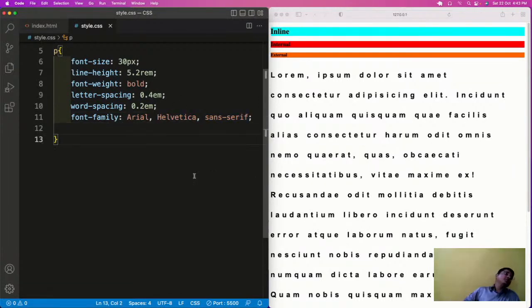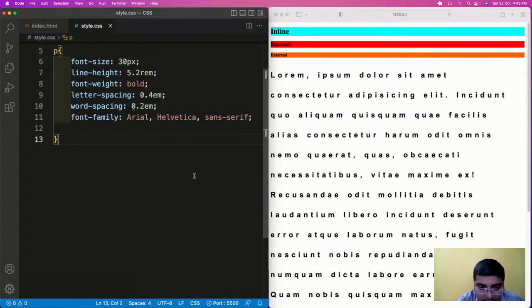Because there are so many browsers available these days. Let us suppose Chrome does not support the Arial font and supports the Helvetica font. So it will automatically pick up the next available font, which is the Helvetica font that we have given here.